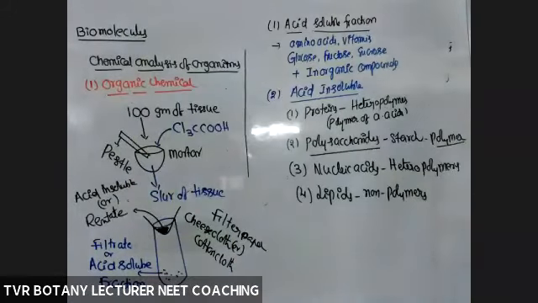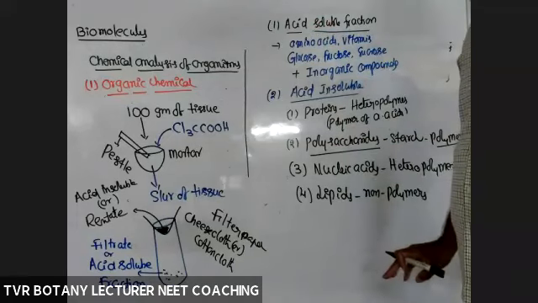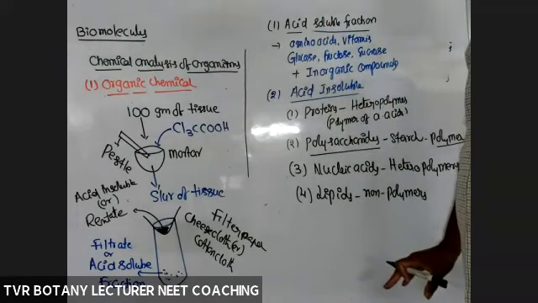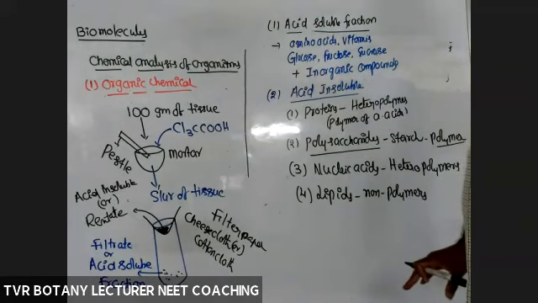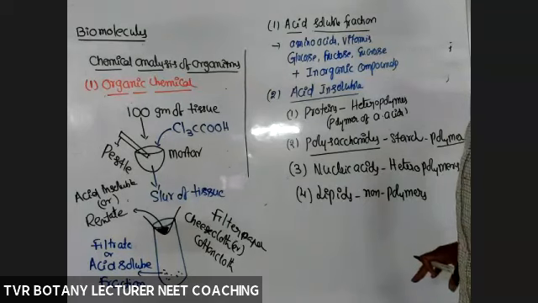Okay, so that is about organic chemical analysis. In the acid soluble fraction, the maximum components come from cytoplasmic components only. A number of monomeric components present in cytoplasm moved into the trichloroacetic acid as they are very small with less molecular weight.